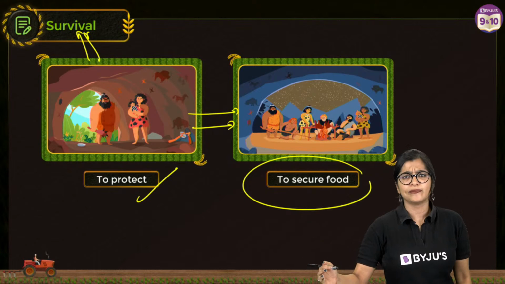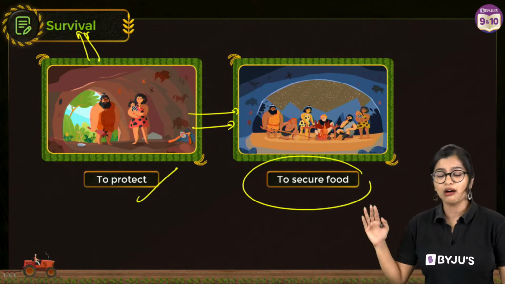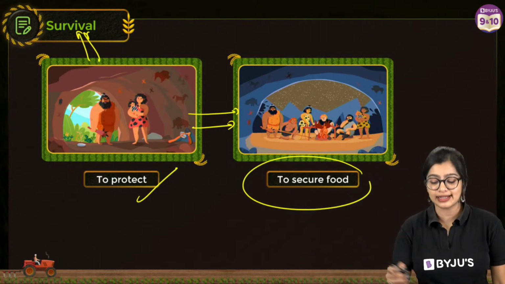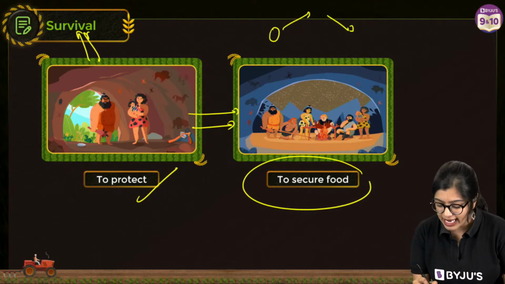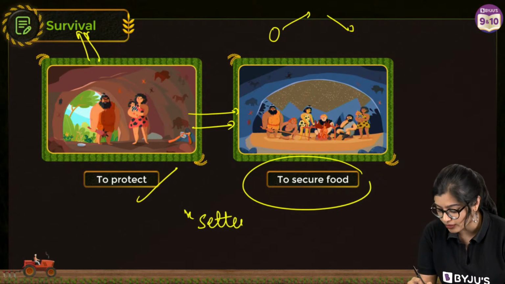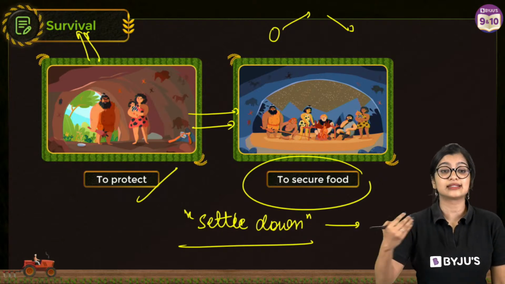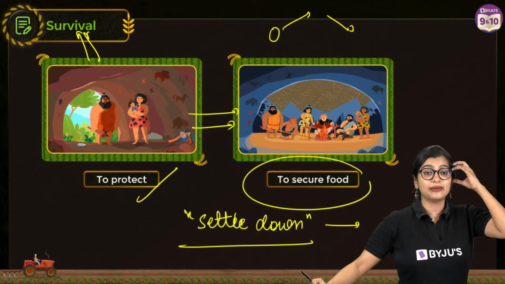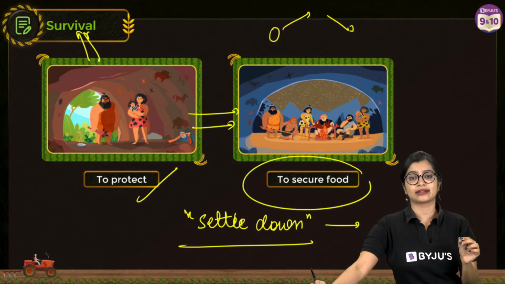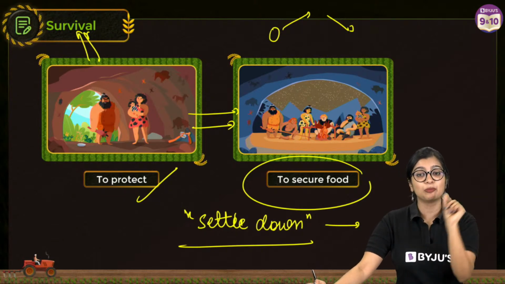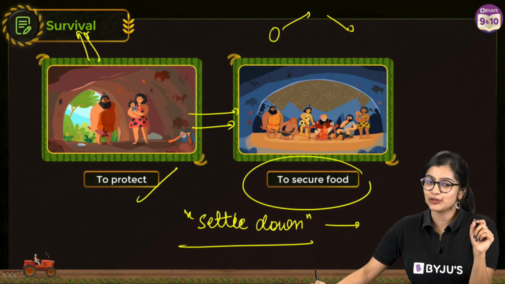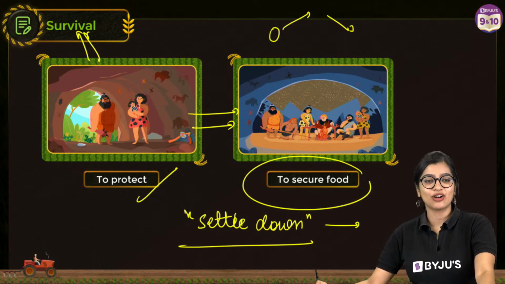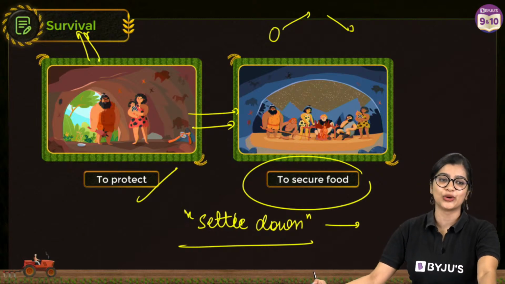But we also know that after one point, early man, who was a nomad, right? That means he went from one place to another in search of food and shelter. But when he decided to settle down, right? Which means that when he decided to settle down, what did he start practicing? Can you tell me? What is it that he started to practice? Because when he settled down, it brought the advent of dash, right? What did it bring? Can you tell me? Exactly. Very good, Harsimran, Pragati, all of you, Papya.